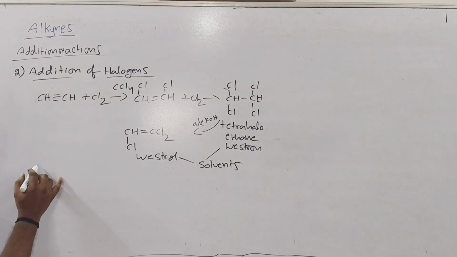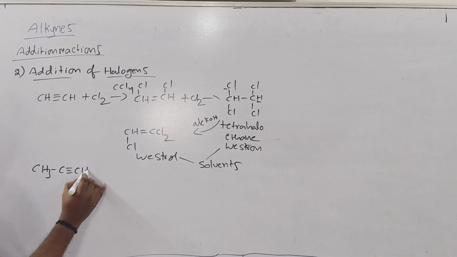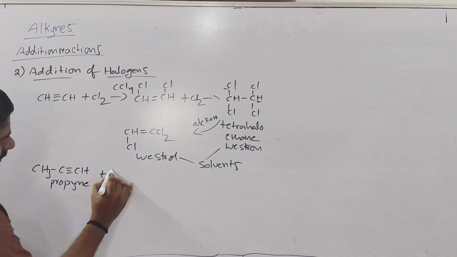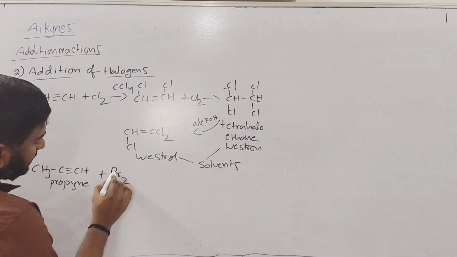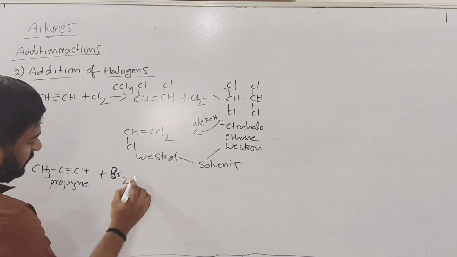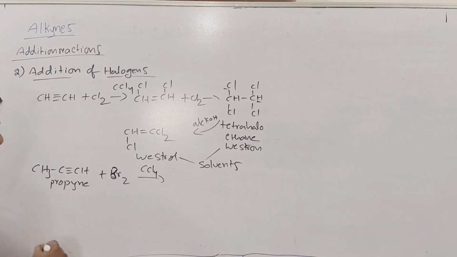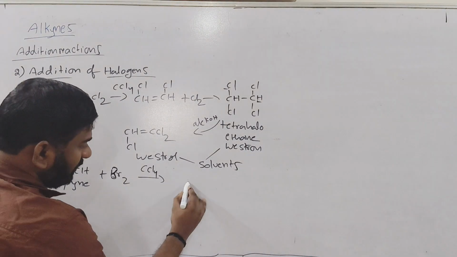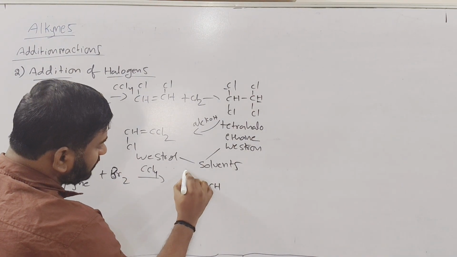Next, if you are taking the next example, propyne. This is propyne. To this propyne, if we add Br2, bromine liquid or bromine water, in the presence of CCl4, what is happening here also? By breaking the two pi bonds, to each carbon atom two Br atoms will be added.